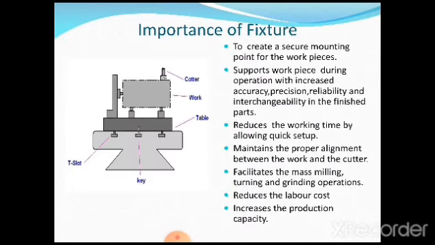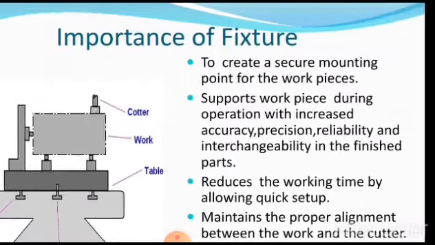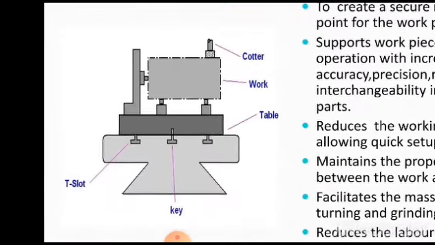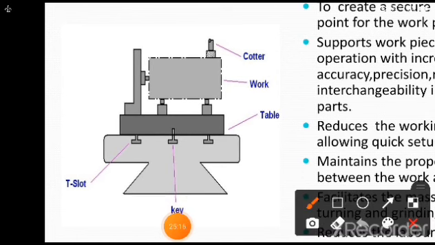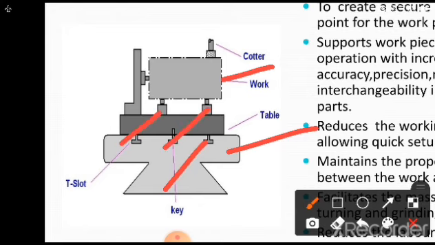Now let us understand in brief about the importance of a fixture. As we know, a fixture is a device which only holds and supports the workpiece. Now, the design of that depends upon, as you are going to see on the left side here, the workpiece, the work table, and these are called the T slots, and it is also going to have the locating pins.